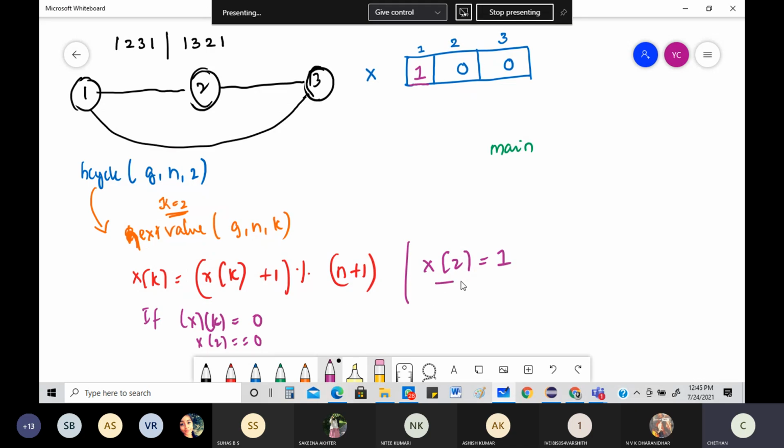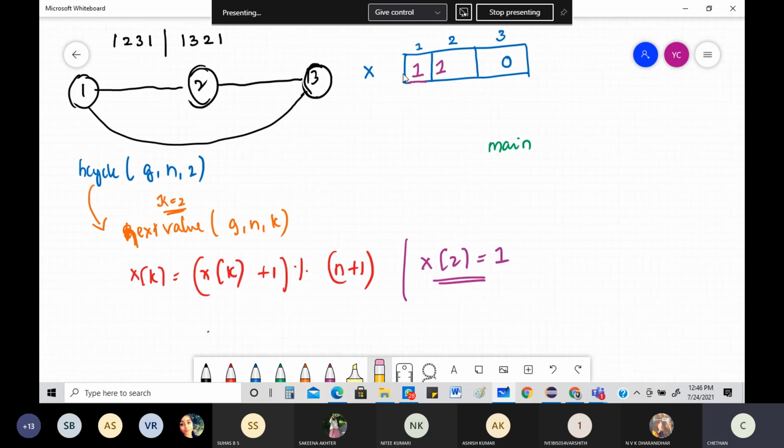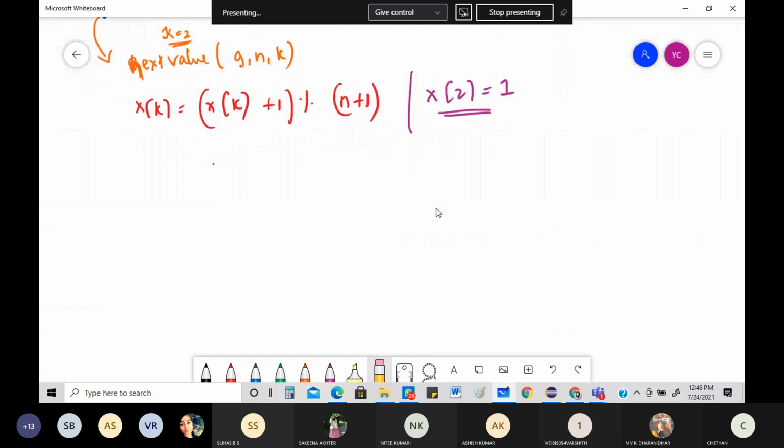No. See, x of 2 is nothing but equal to 1, because the previous value you got is not 0. So this is false. What is going to happen? The return statement will not be working. See, x of 2 is equal to 1, so here also I need to change. This has become 1. Small things, I should not forget. See, now it has become 1.